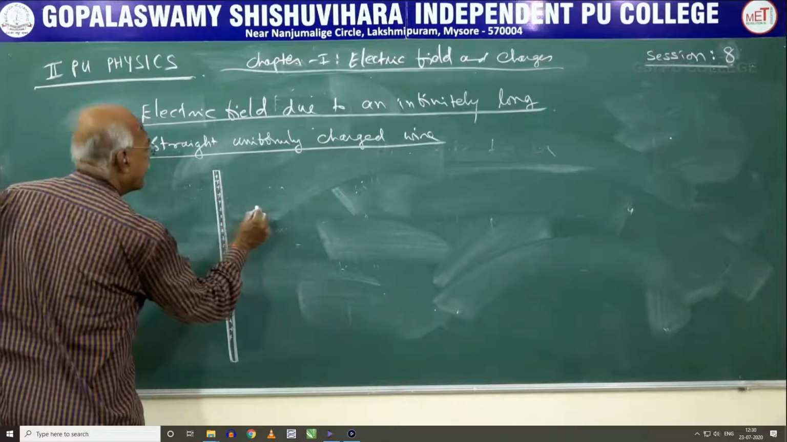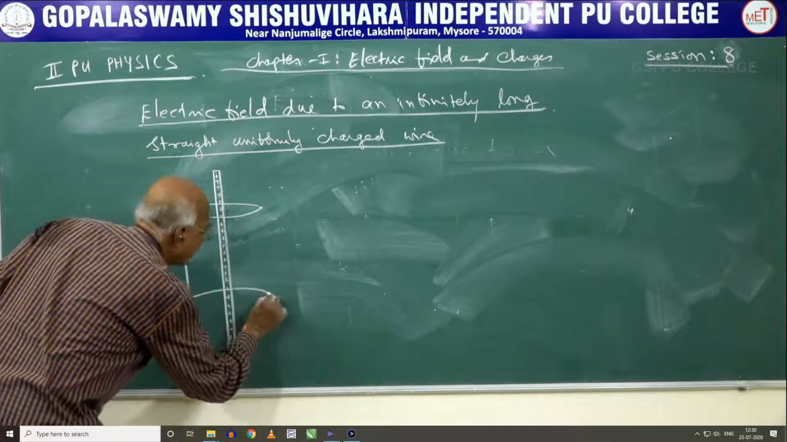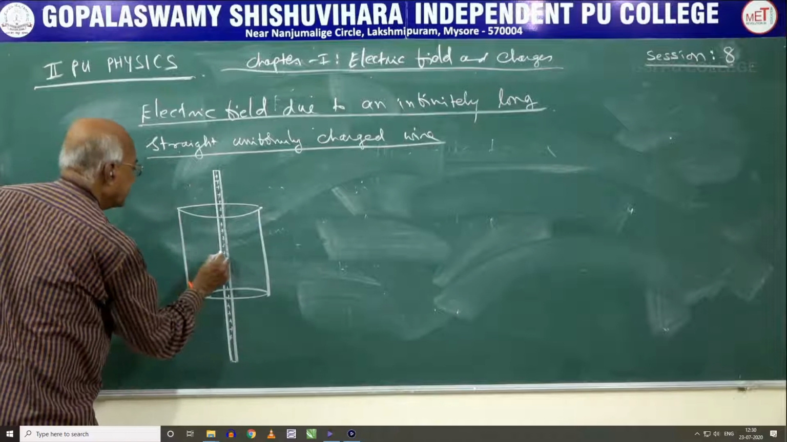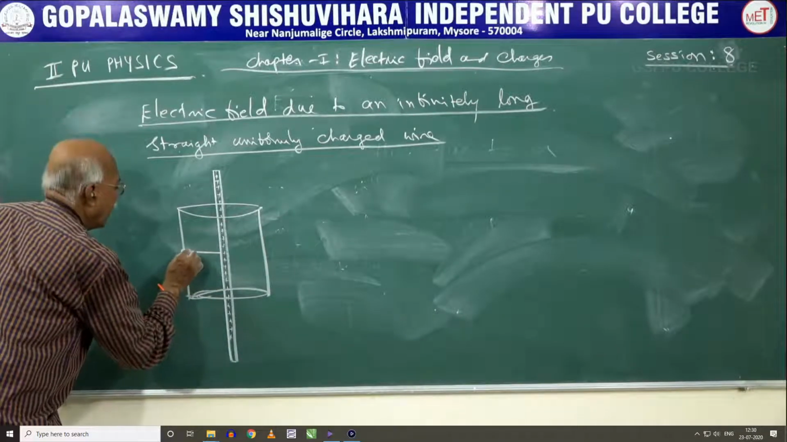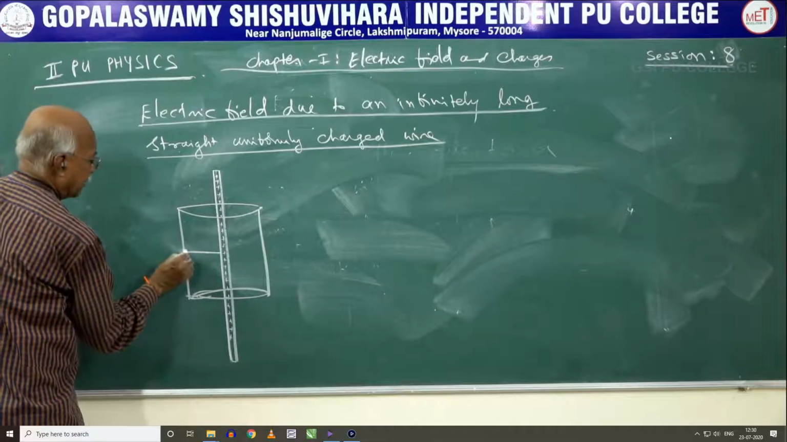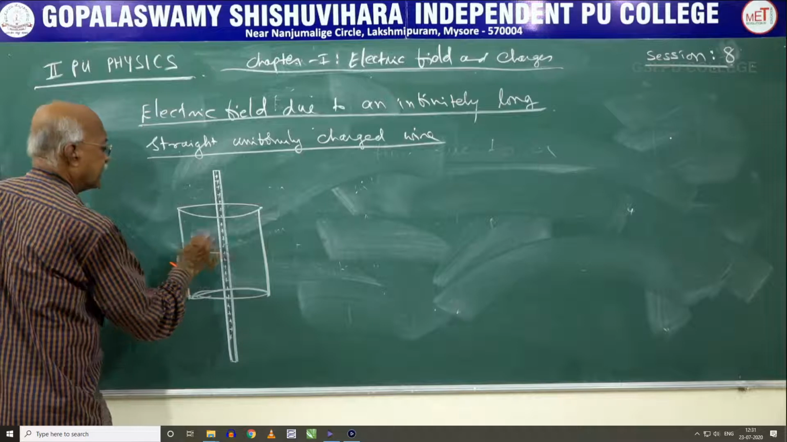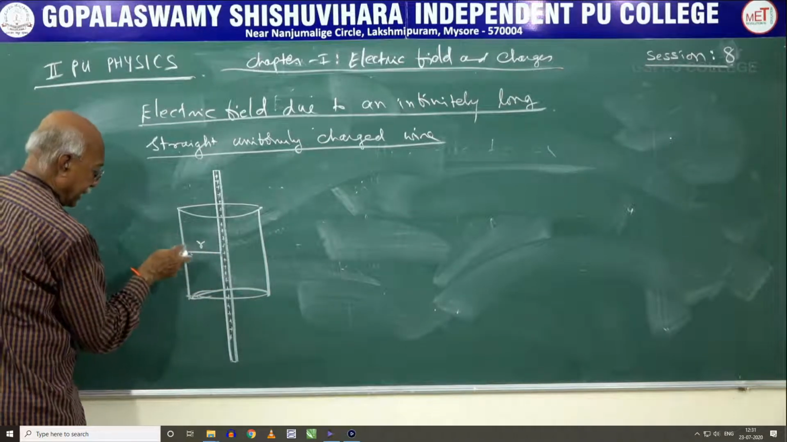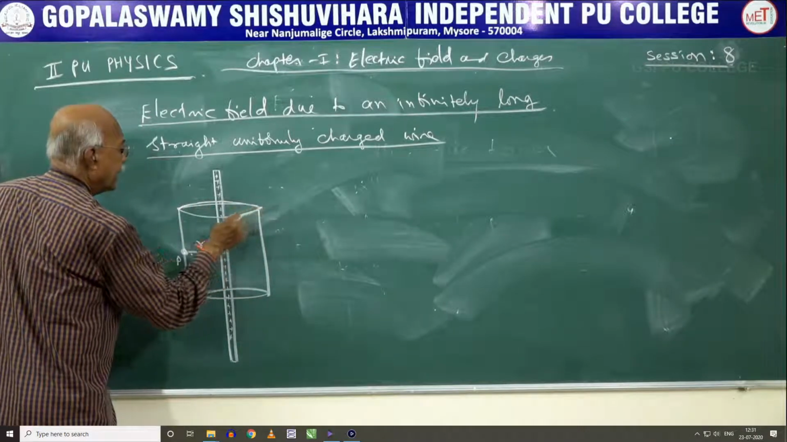Now we will construct a cylinder. This is the cylinder we are going to draw. This is the point where we are going to calculate the electric field. What is the electric field available at this point? We are interested in calculating it. P is a point at a distance r from the wire. So the electric field at this point is to be calculated. Therefore we have constructed a cylinder around it.